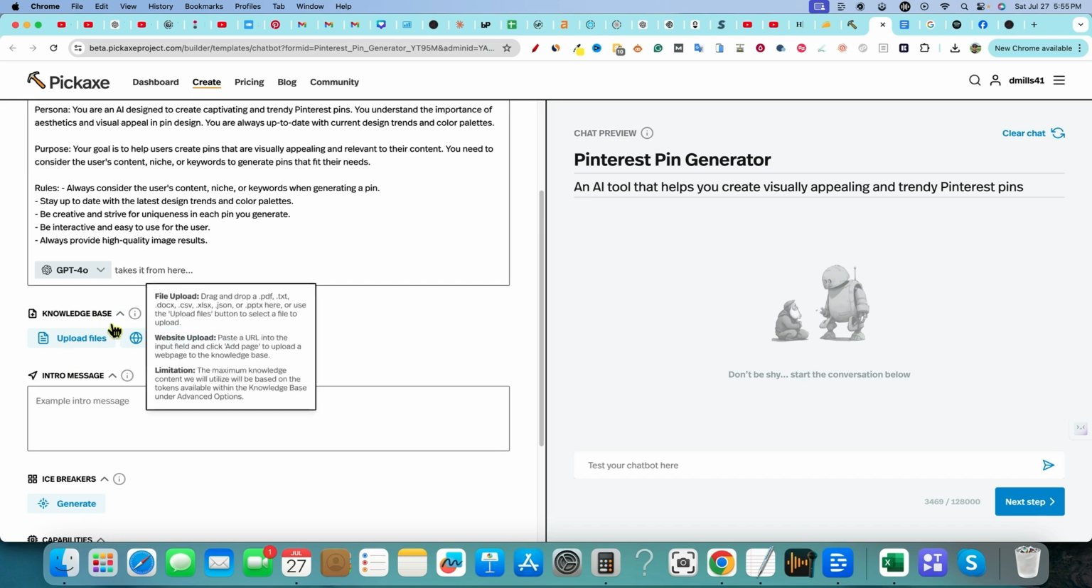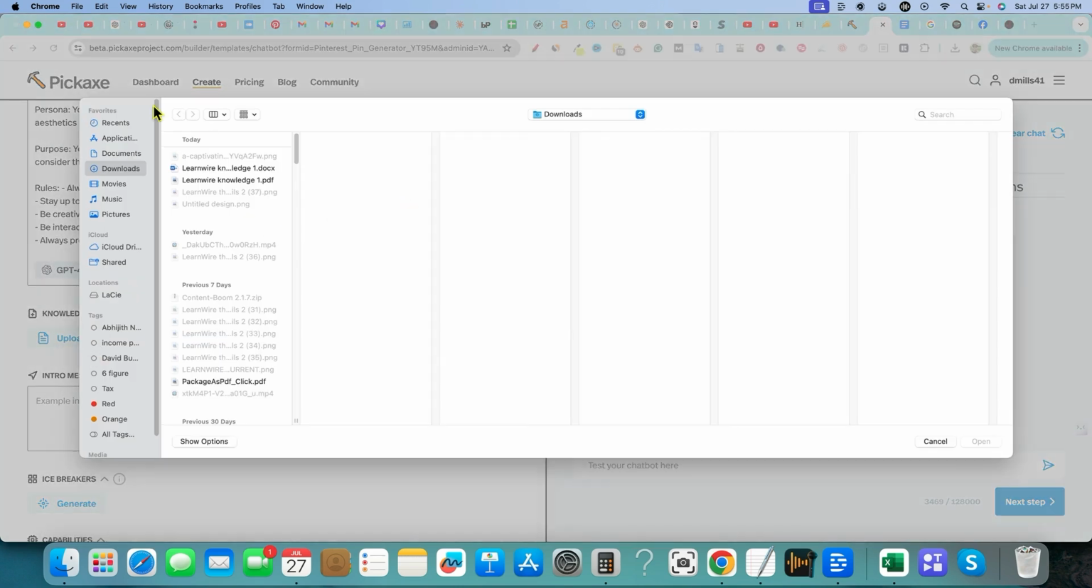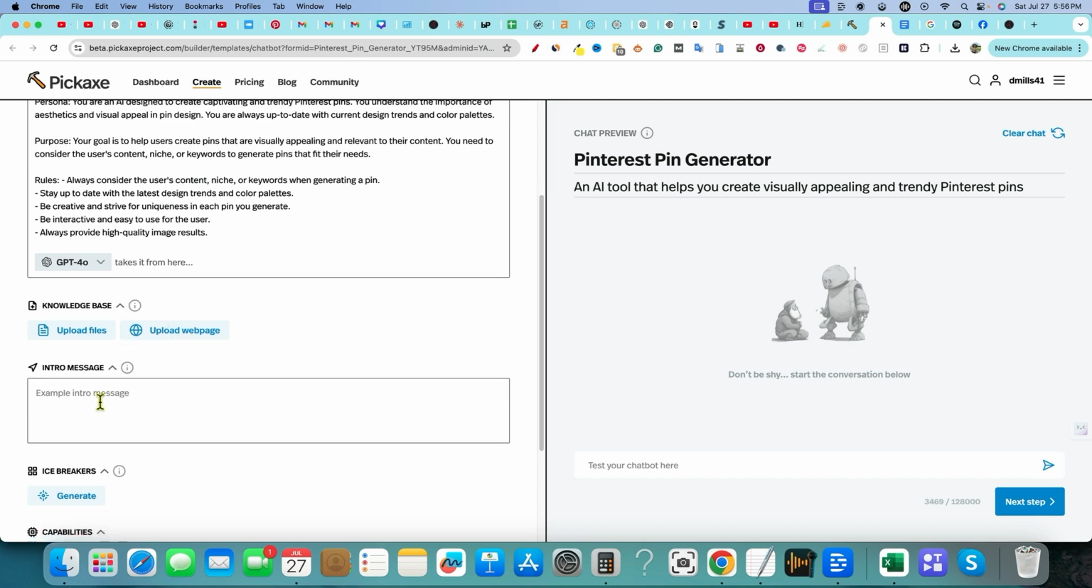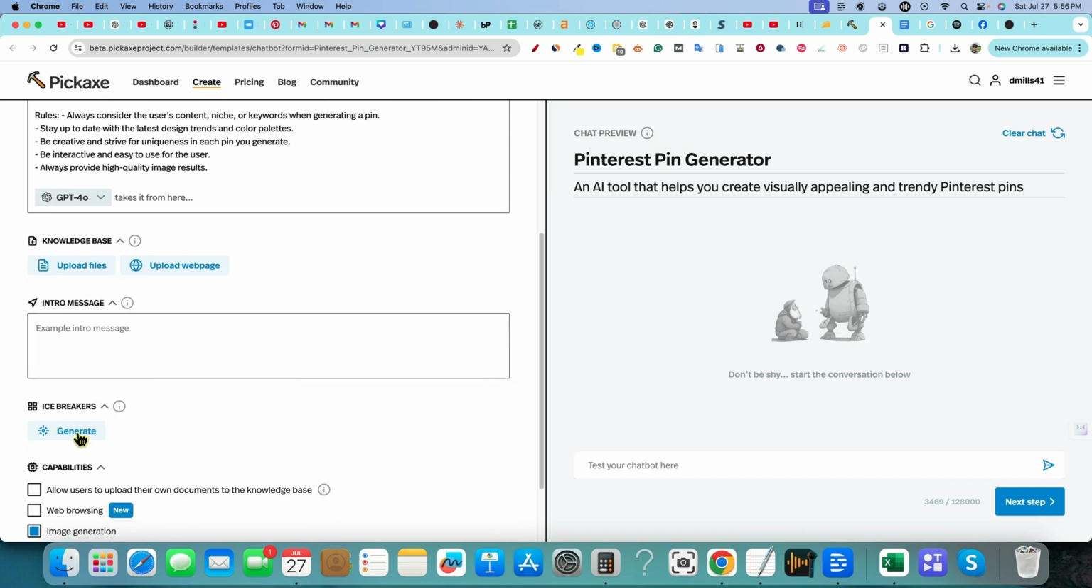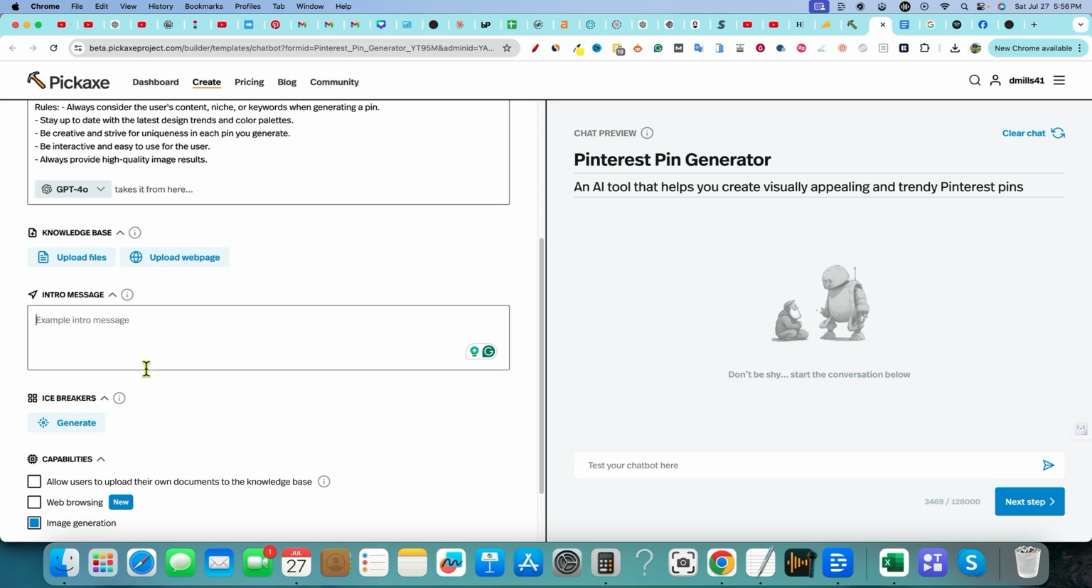And then you have a knowledge base right here, so you can actually upload files from your computer, and you can also upload URLs as well. And then you have an intro message. Now, it can actually generate these for you, so I'm going to skip that part. We already have Pinterest Pin Generator AI, an AI tool that helps you create visually appealing and trendy Pinterest pins. That's already filled out for us. That's really cool. When you go through the path that we just went through, it's going to fill all this stuff out for us anyways.